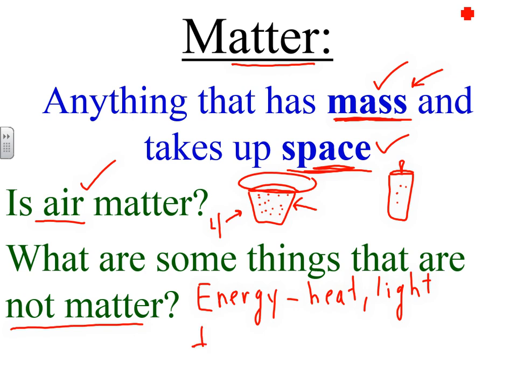Information is also not matter. Information is something that's real, but it is not matter. So thoughts, for example. Thoughts are real, but thoughts don't have any mass. If you're thinking really hard, you don't weigh more, and thoughts don't really take up space. So that would be 2 examples of things that are not matter.